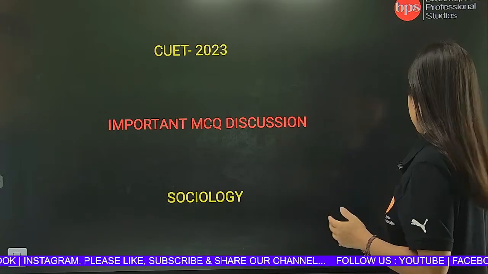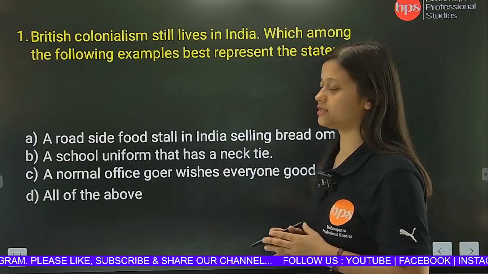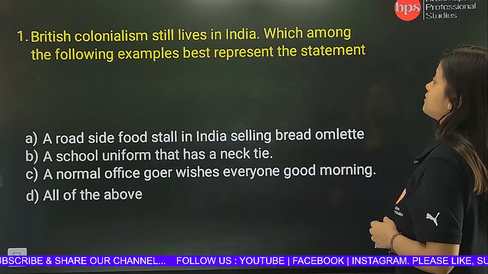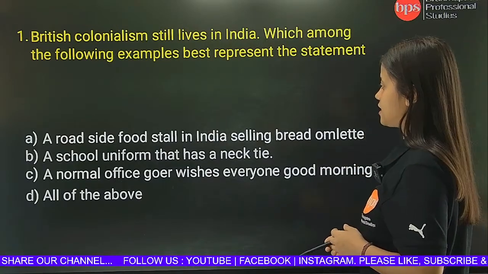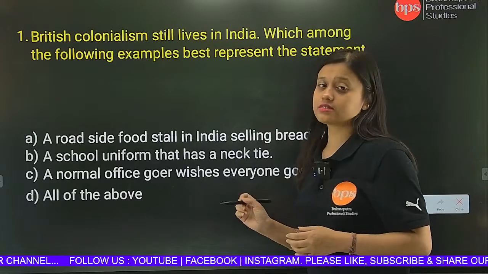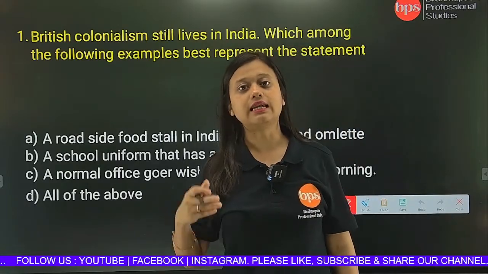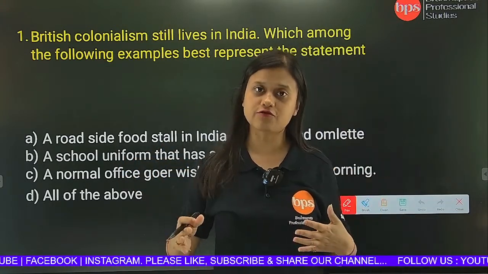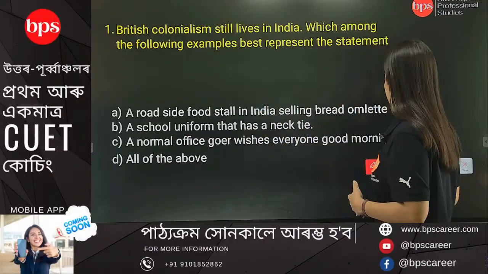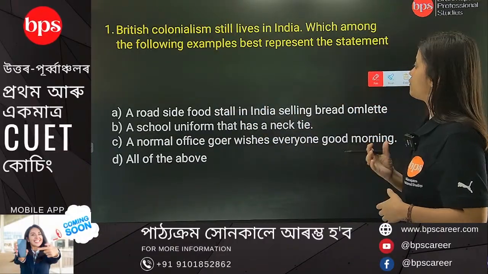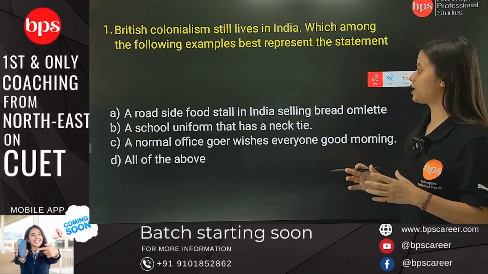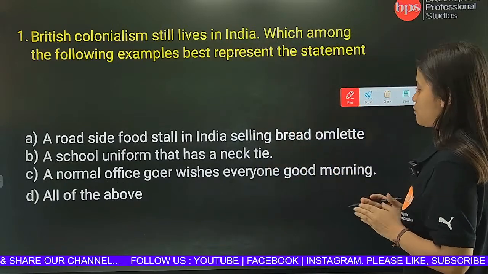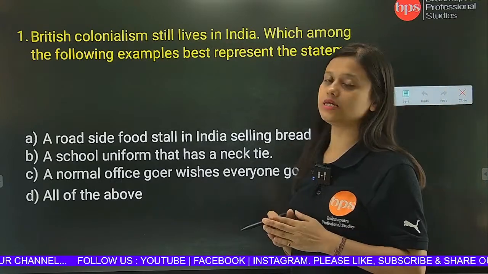Let's start. The first question is: British colonialism still lives in India. Which among the following examples best represents the statement? So the question is saying that British colonialism is still living in India. It is giving you a number of options, and you have to identify which option best represents the statement. Let us see what the options are saying. A, a roadside food stall in India selling bread omelette. B, a school uniform that has a necktie. C, a normal office goer wishes everyone good morning. And D, all of the above.